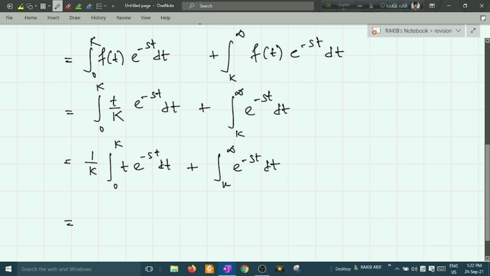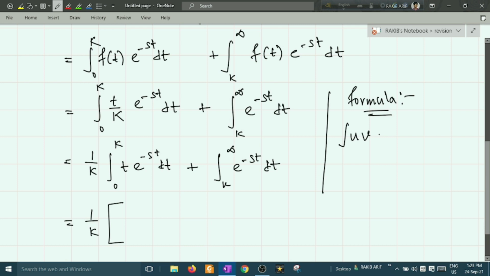To solve this integration, first of all, you can do it by the partial integration method. I'm writing the answer directly, so do this integration by yourself. I am giving a formula for this.